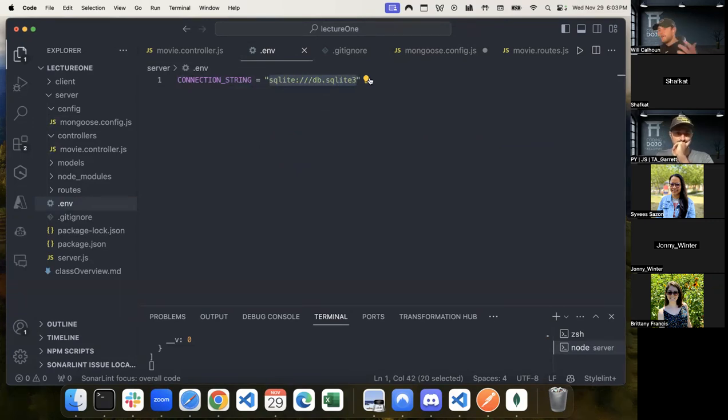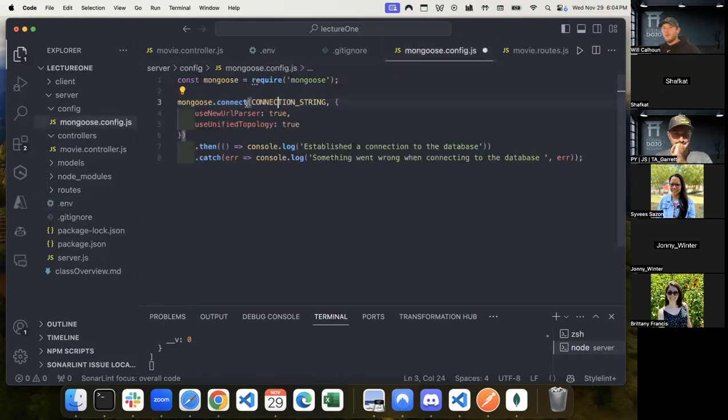And if you're hosting it on AWS, you would create that environment variable on AWS, so again, they can't see it. If somebody were to look at your code on GitHub, even if it's public, all they would see is connection string, but they wouldn't actually see the value. So I think that's what you're asking.